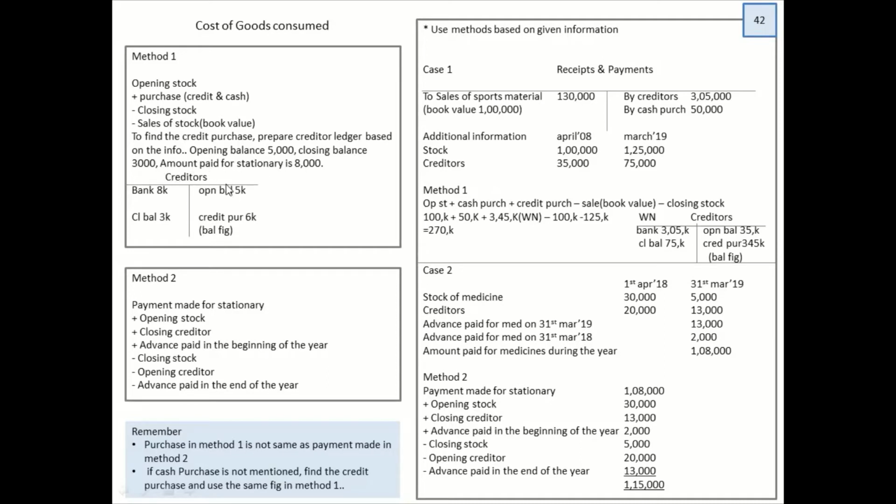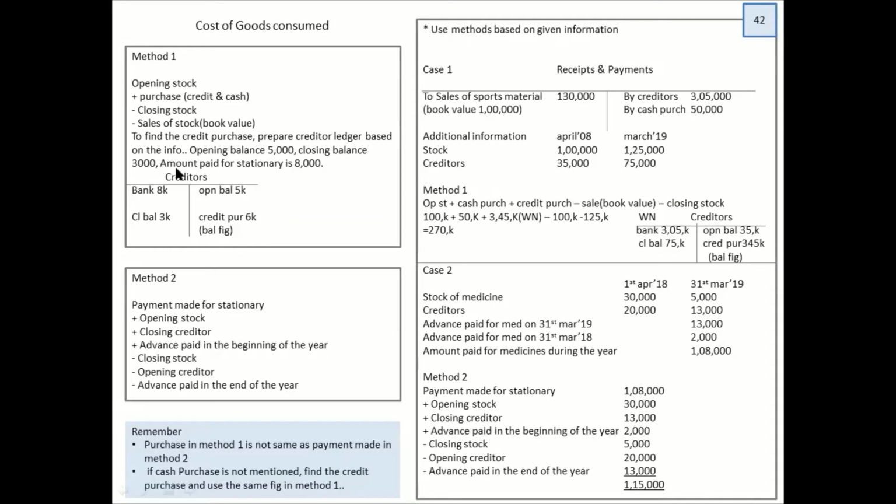So to whom do you pay this money? You obviously pay to the creditor, because this is what we assume, that the creditor is the person to whom we are supposed to make the payments. So we wrote the opening in the credit side, closing in the debit side. Bank 8,000, that is the payment made. Creditors to bank 8K. When you close it, you get creditors, which is the credit purchase, that is 6,000. Apply that in the formula, you will get your answer.